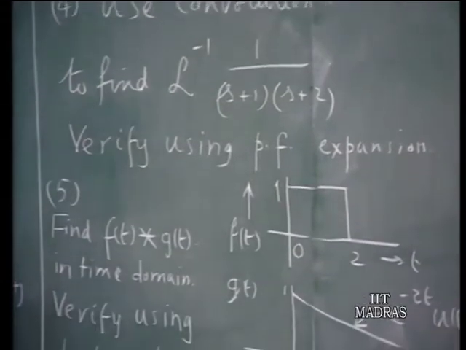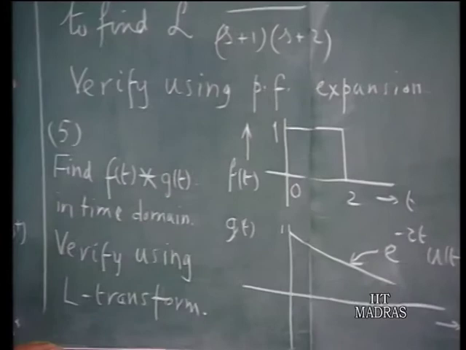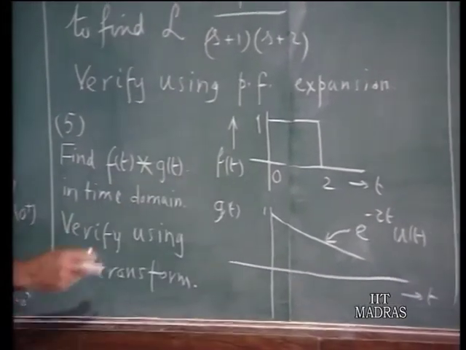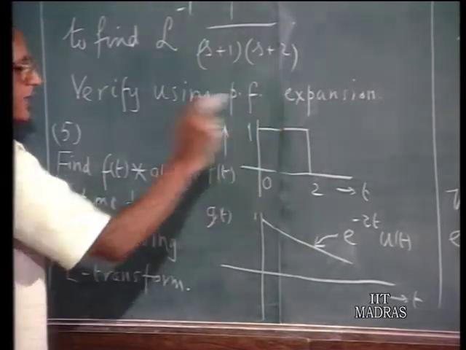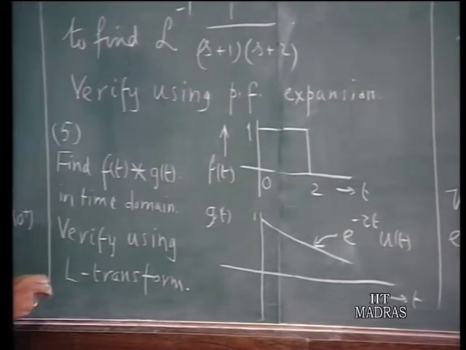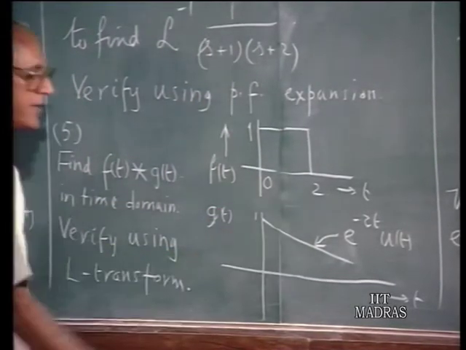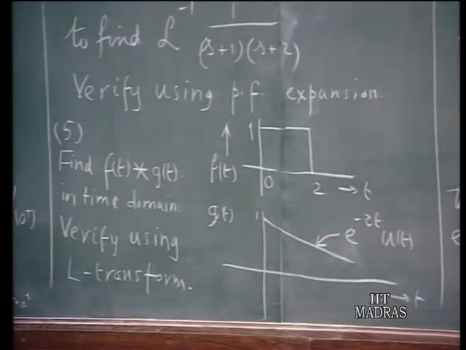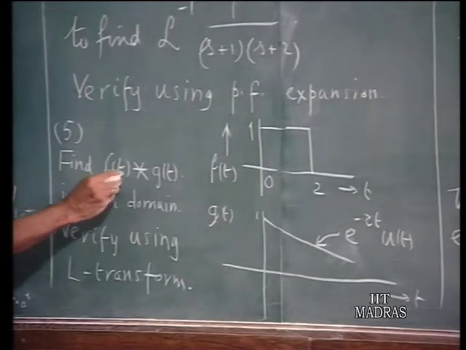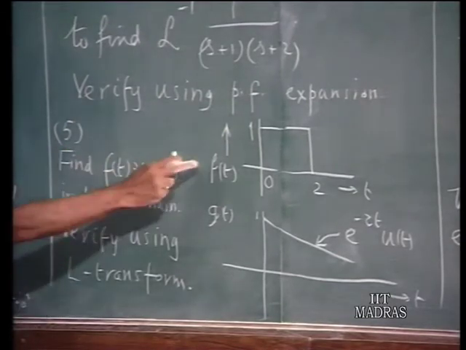Question number 5, you are given two time functions. f of t is a pulse which lasts from 0 to 2 seconds having an amplitude 1, and g of t is an exponentially decaying time function, e to the power of minus t, u of t. Find f of t star g of t, that is the convolution of f of t and g of t.